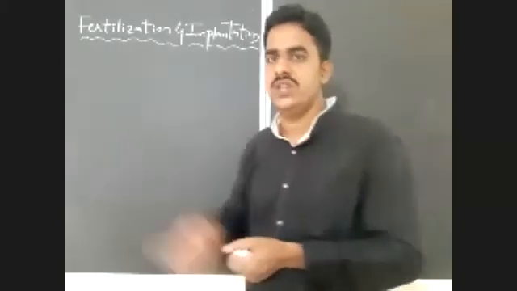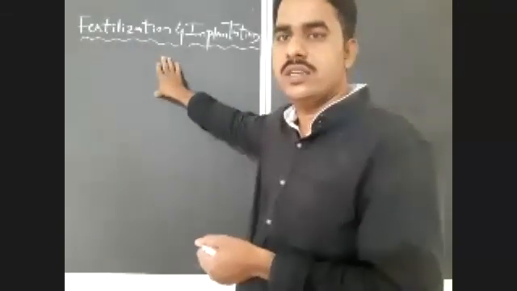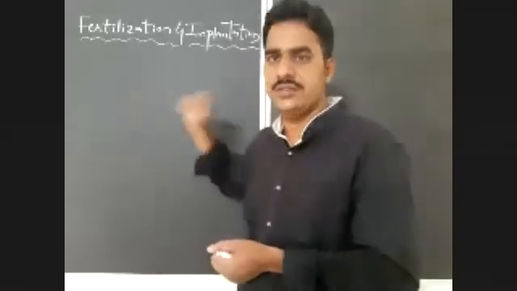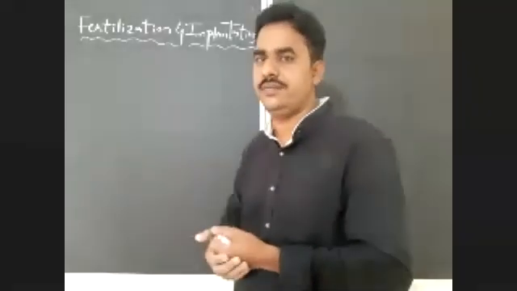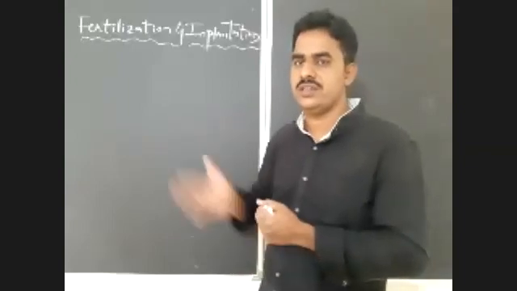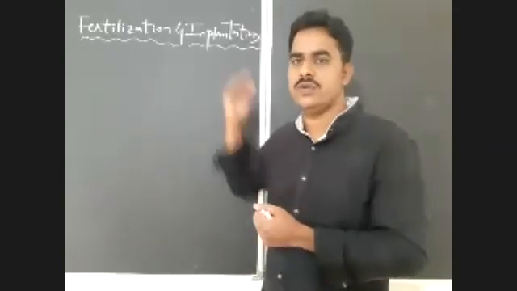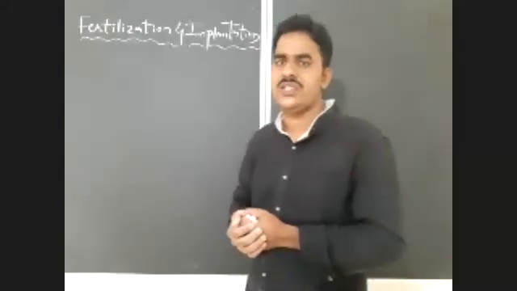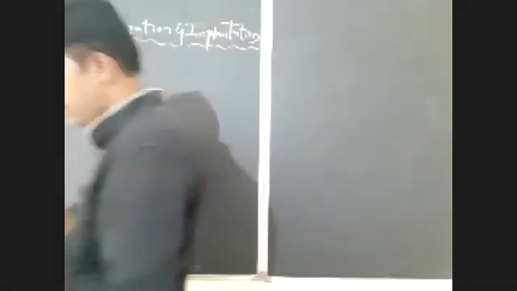So in this topic, we are going to discuss pre-fertilization events, fertilization, and post-fertilization events. We can divide the events into these 3 phases. What is the first required process in fertilization?